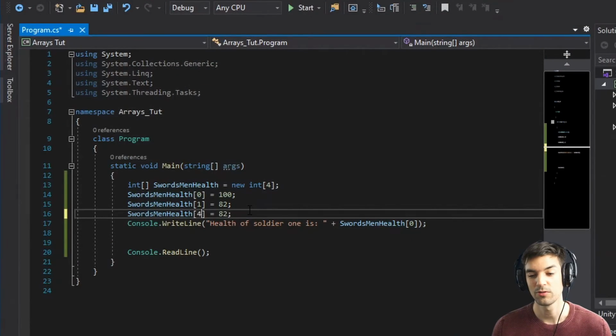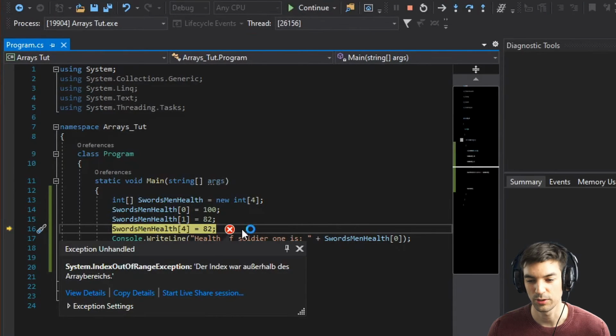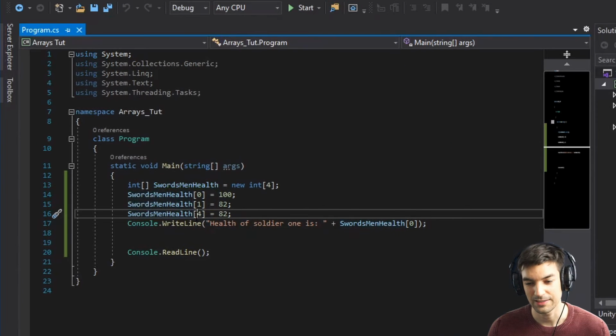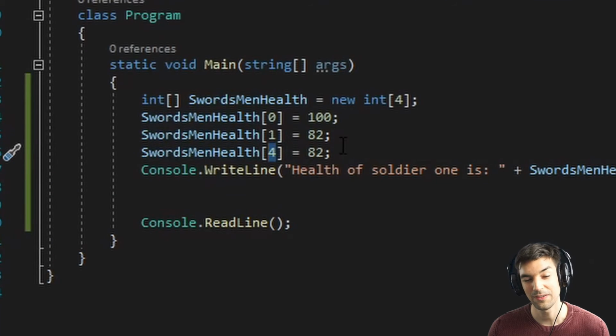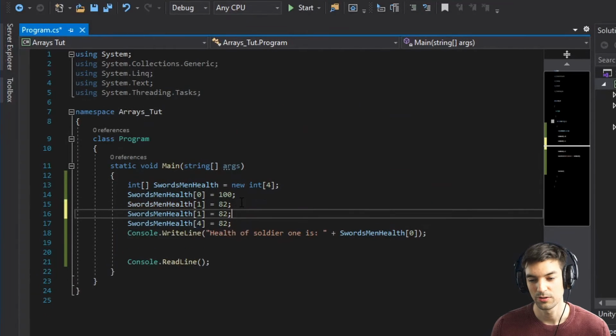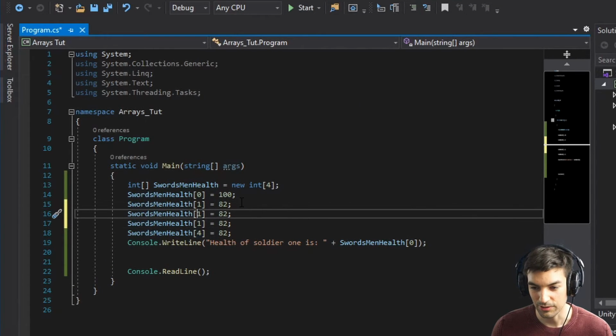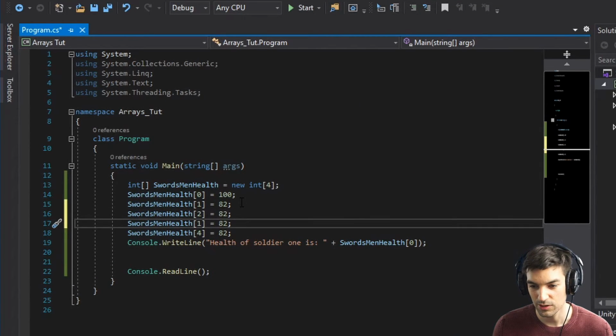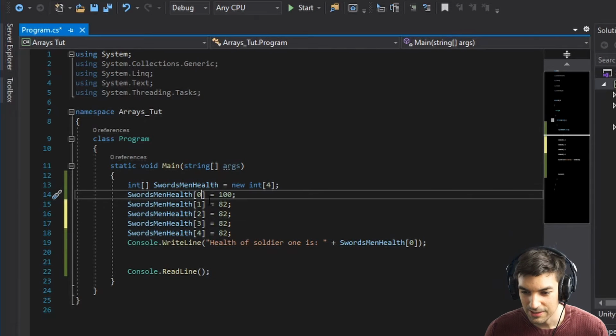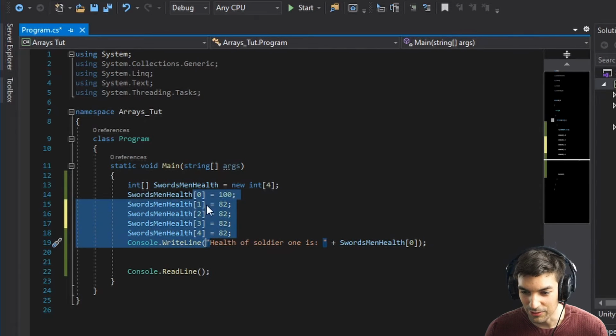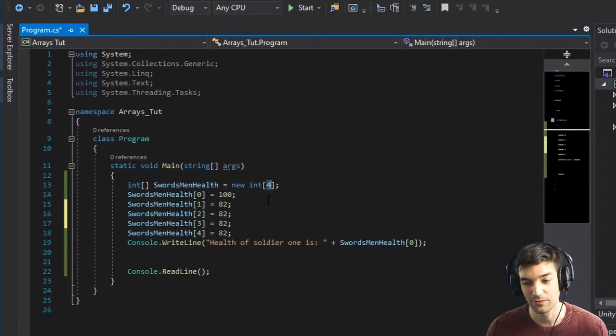But what if I do 4? Let's try. No, it does not work because it's the ID number 4, but it's the 5th element already. I can show you. So we can just count it, right? 0, 1, 2, 3, 4. So this is 0, 1, 2, 3, 4, but it's 5 elements if we count. 1, 2, 3, 4, 5. And we have only declared 4 of them.